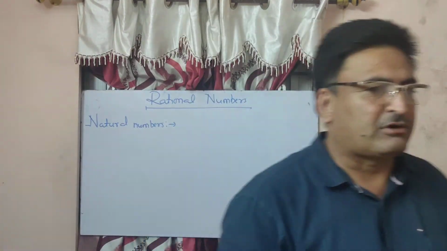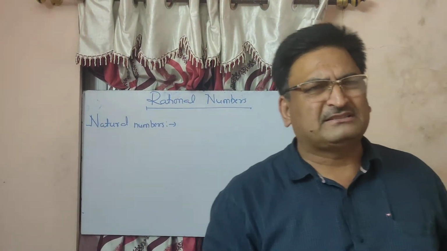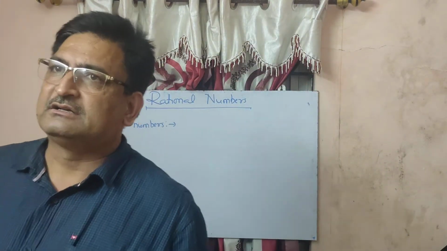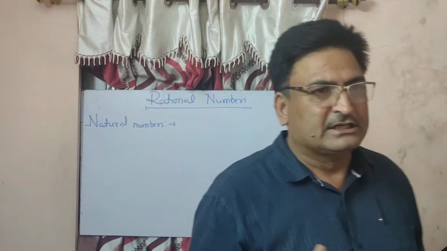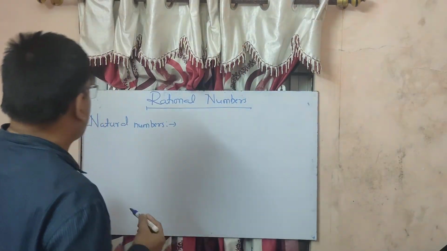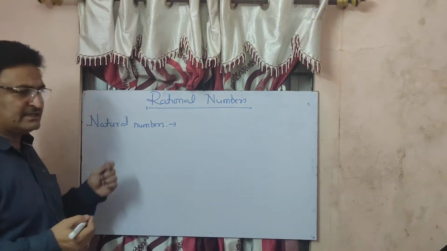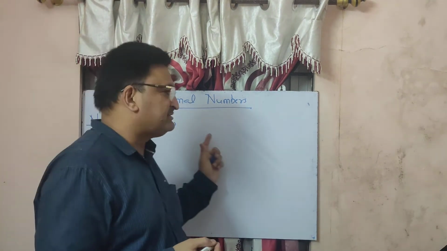We start counting from 1, isn't it? It means they come naturally. It means all positive numbers starting from 1, and such numbers are called natural numbers.